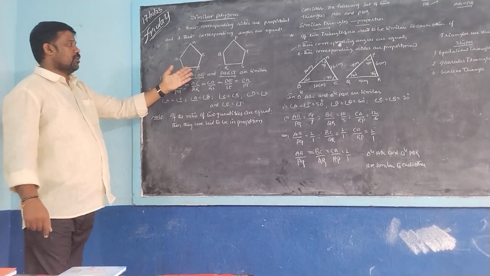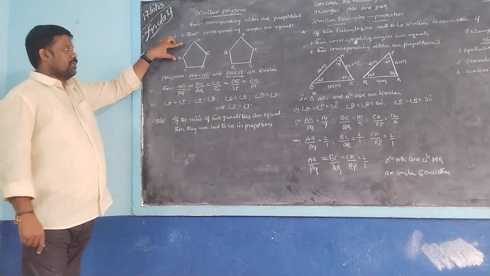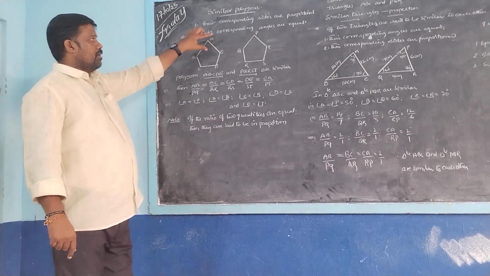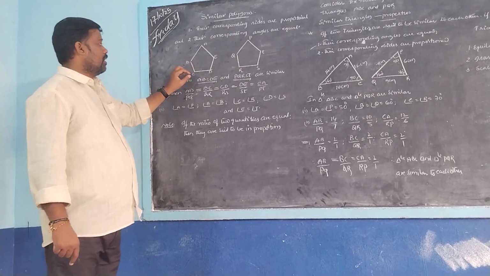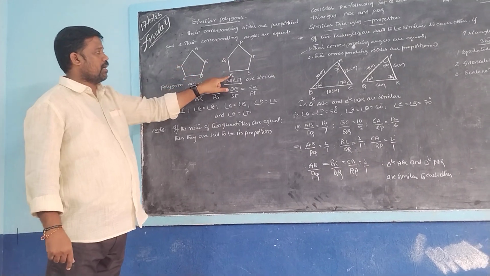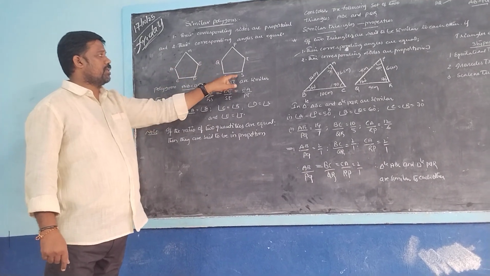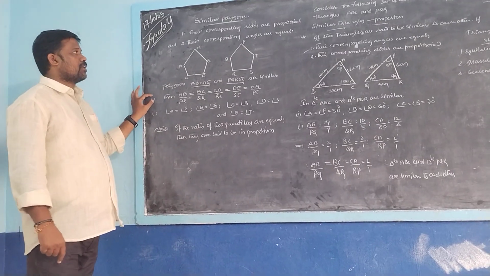In both polygons, what are the corresponding sides? AB by PQ, both are corresponding. BC by QR, CD by RS, DE by ST, EA by TP. These are all corresponding sides.